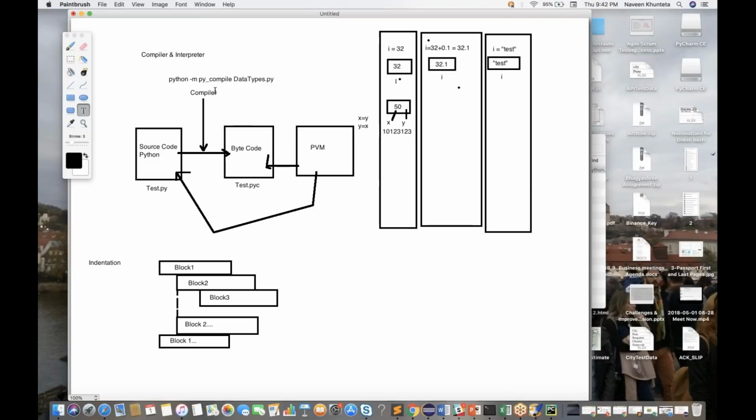And this is a very famous interview question. They might check your Python knowledge: how will you compile? We have to use one module called the py_compile module. And indentation, guys, especially with the Python language, you have to always take care of it. That's the most important thing.